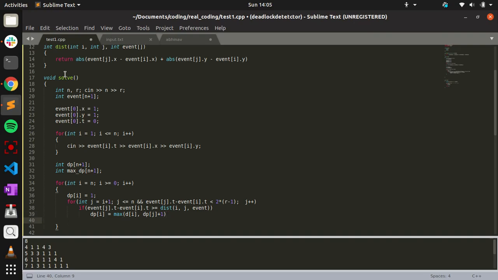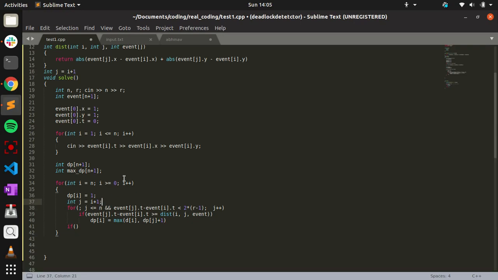But what if at the end, you have to store the j. So I will just initialize j here. If j is less than or equal to n, that means there are some elements whose time difference is greater than or equal to 2r minus 1.